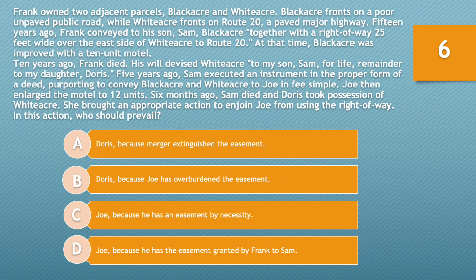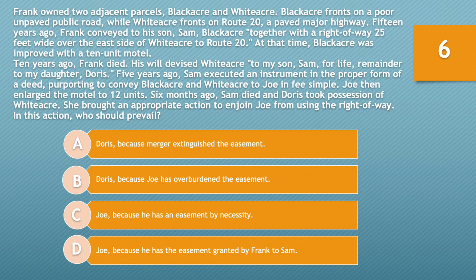5 years ago, Sam executed an instrument in the proper form of a deed purporting to convey Blackacre and Whiteacre to Joe in fee simple. Joe then enlarged the motel to 12 units. 6 months ago, Sam died and Doris took possession of Whiteacre. She brought an appropriate action to enjoin Joe from using the right-of-way. In this action, who should prevail?